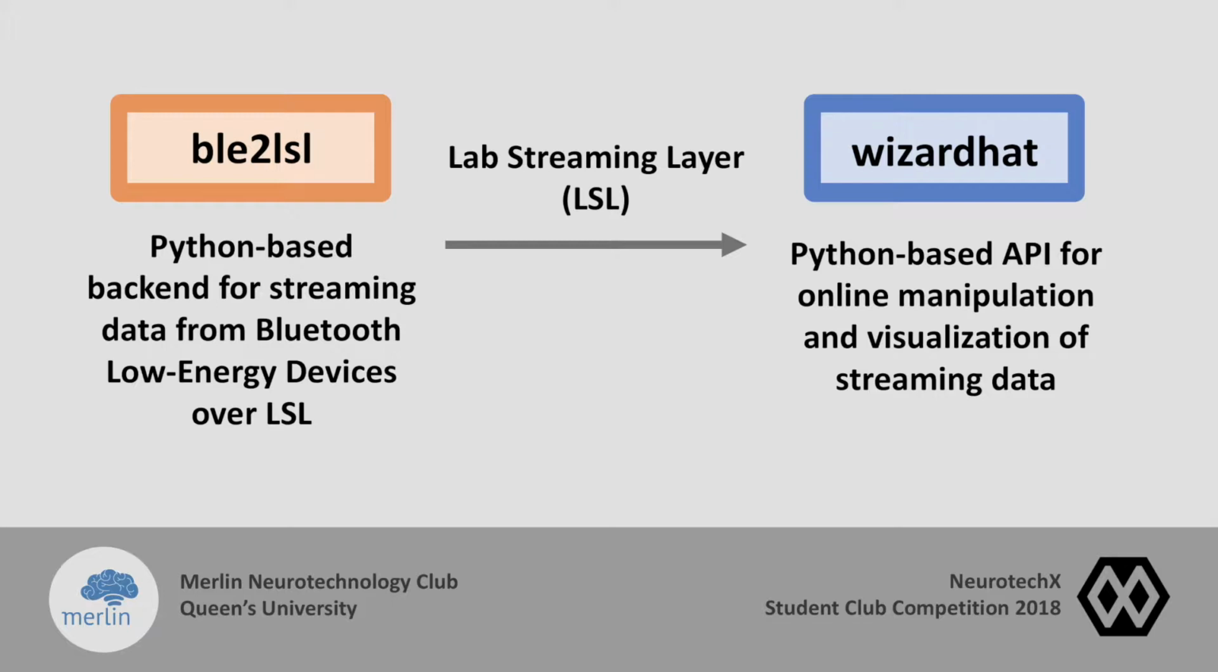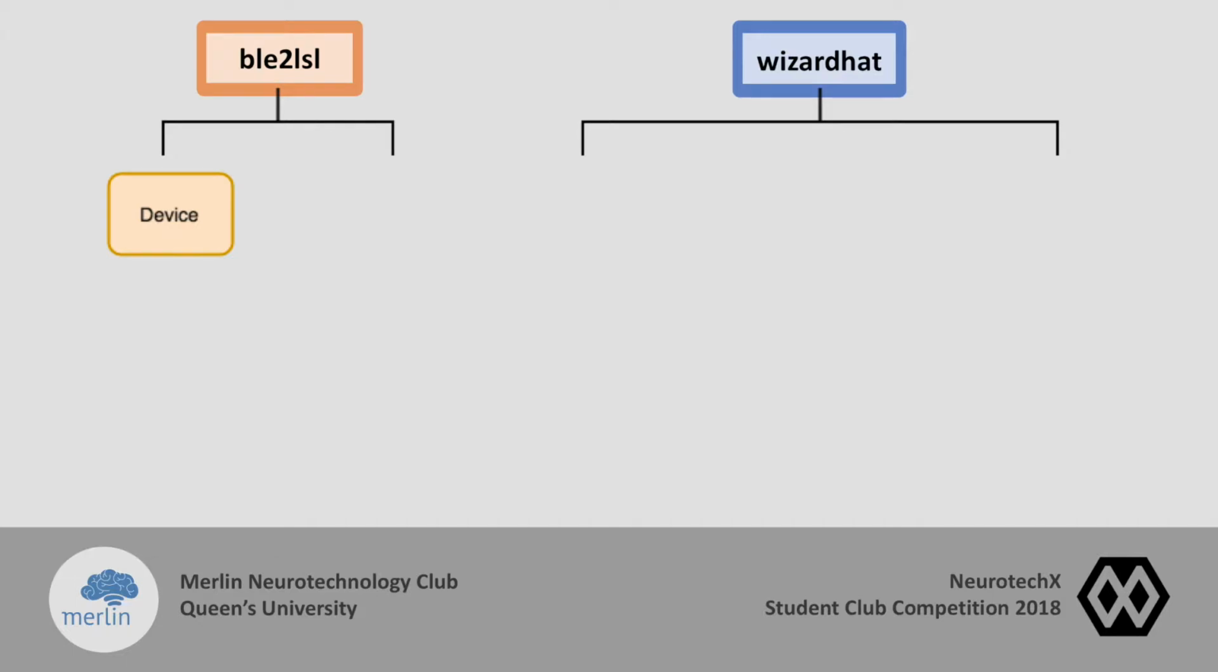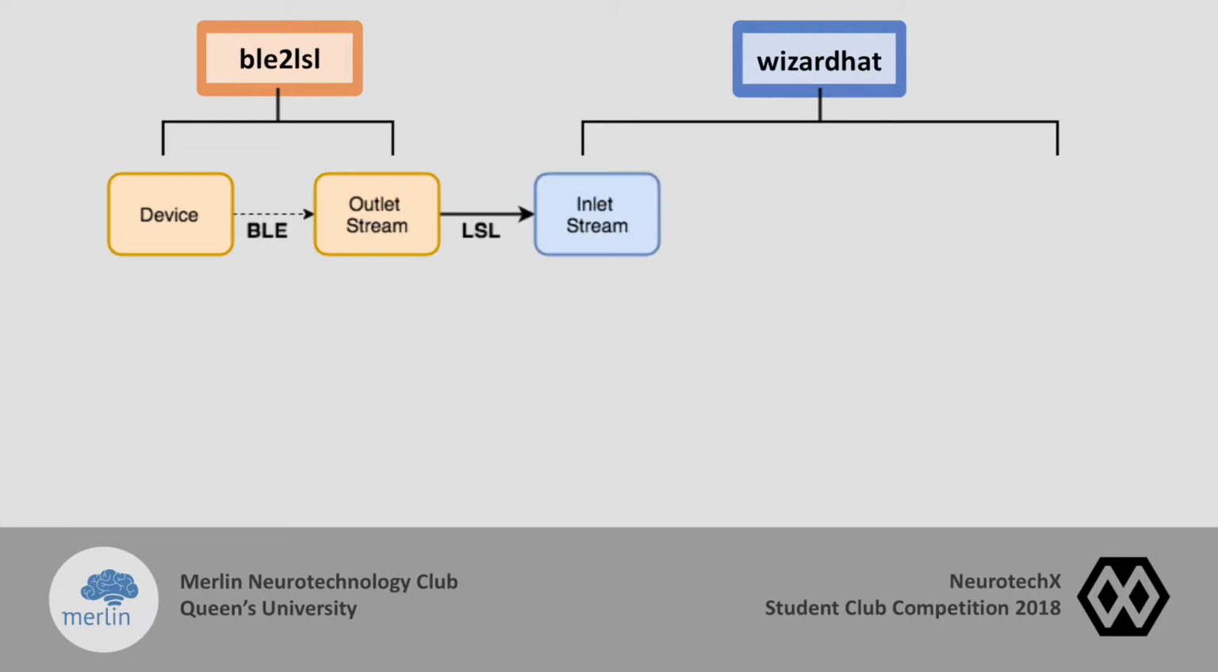Now, we'll walk you through the user flow of the Merlin WizardHat. An EEG headset uses Bluetooth Low Energy to transfer data to the LSL outlet stream. From there, the data is captured by the WizardHat library in a LSL inlet stream. It then flows through the data handler, a class responsible for formatting, structuring, and saving the data. This data structure can then be accessed by the other features of the WizardHat.